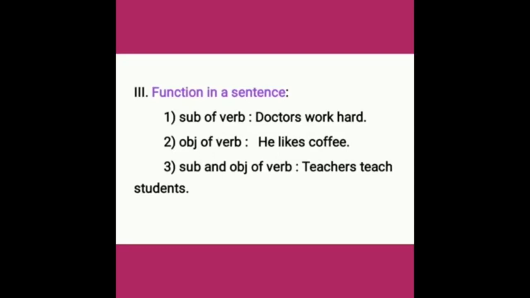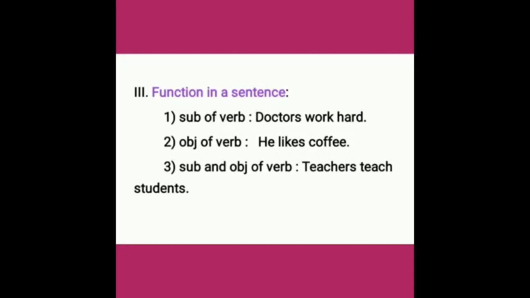Okay, let's see the example. First one, subject of verb. Here the noun acts as a subject. Example: doctors work hard. Here doctors is the subject, so the noun acts as a subject of the verb. Second one, object of verb. He likes coffee. Here coffee is a noun, so it acts as an object.